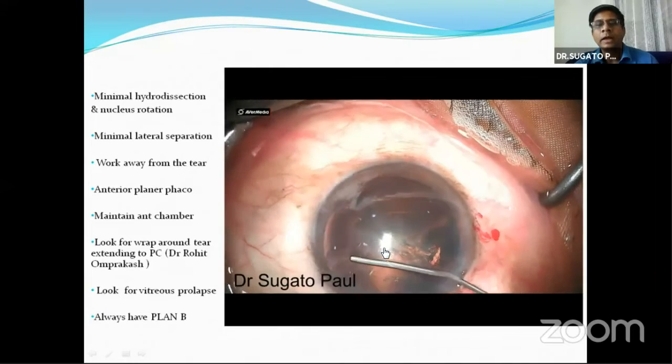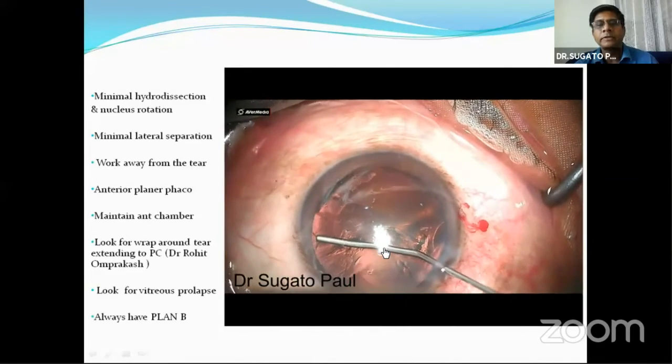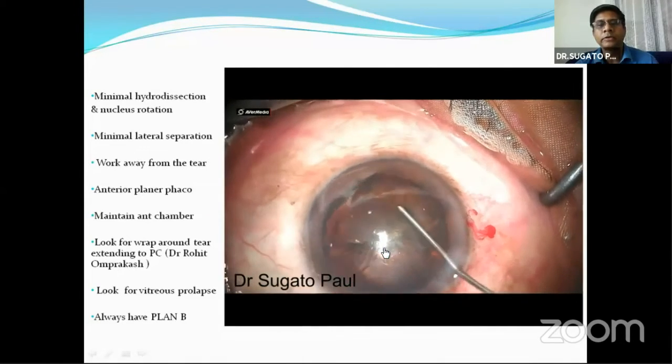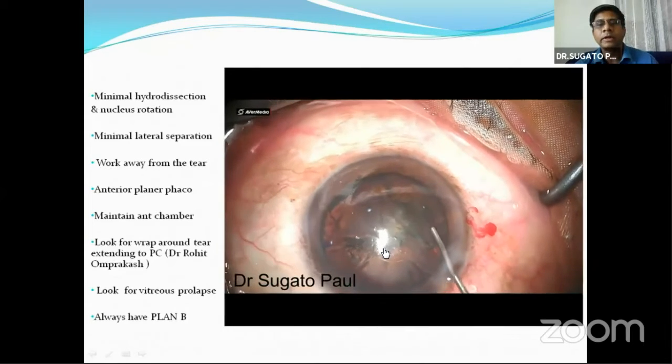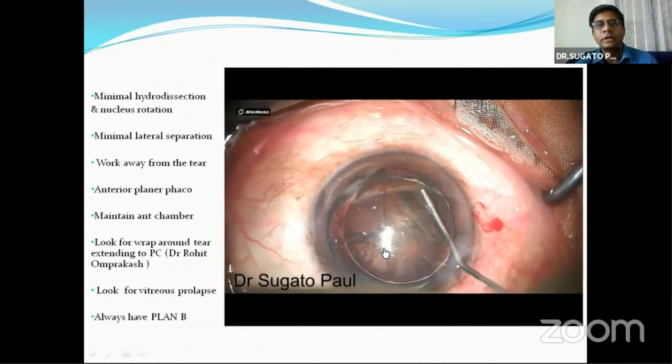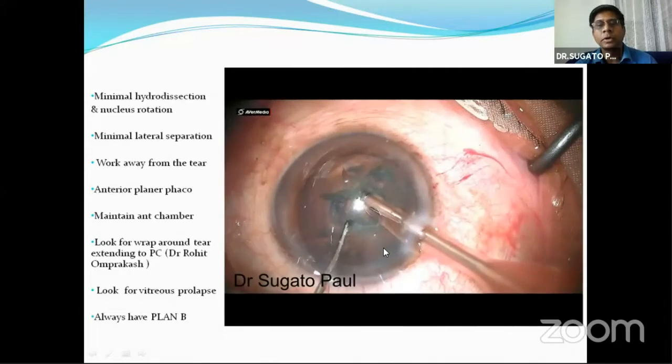Once this is done, because it's a soft cataract, I decided to do a gentle hydrodissection and gentle hydrodelineation because these are quite sticky, but don't put too much fluid.